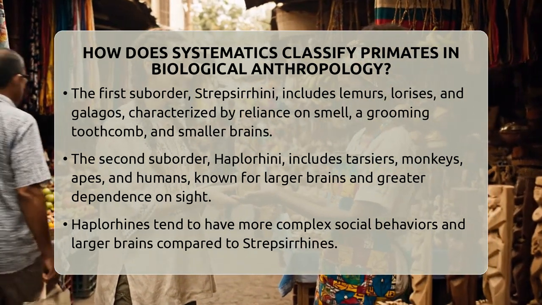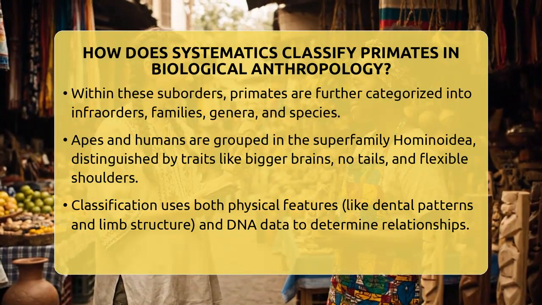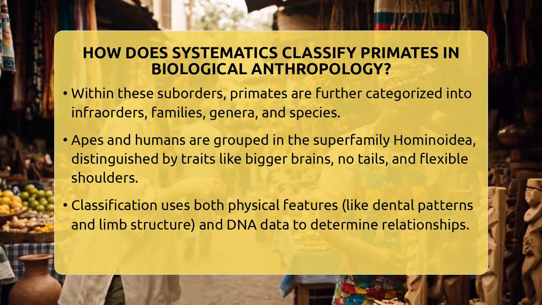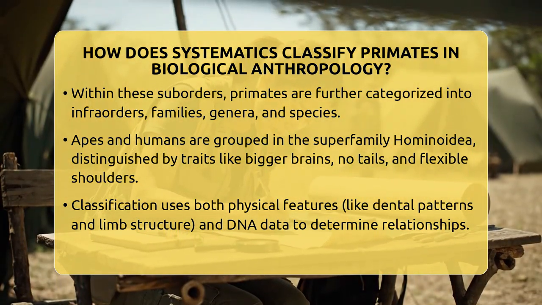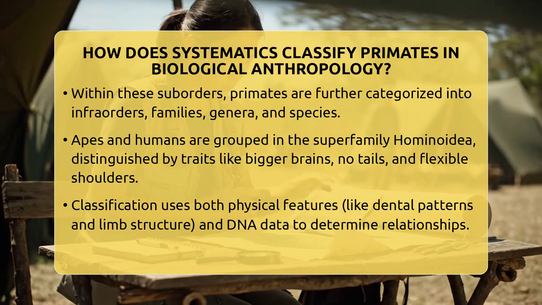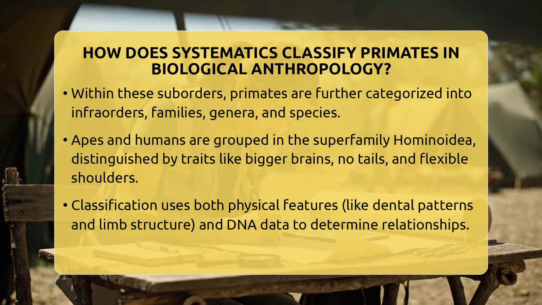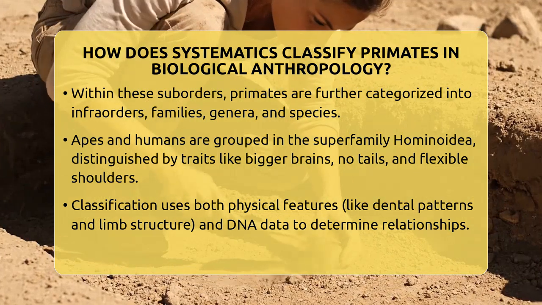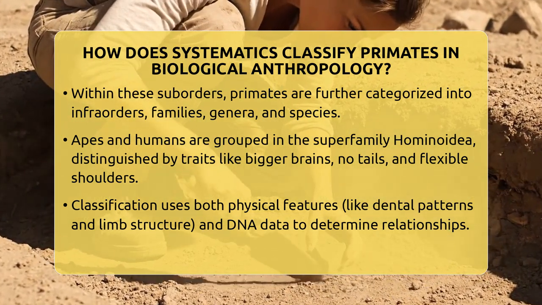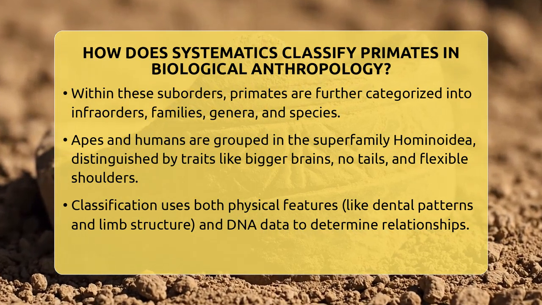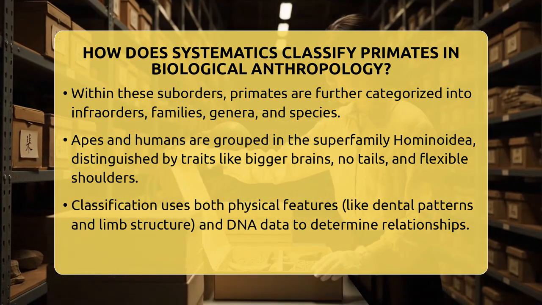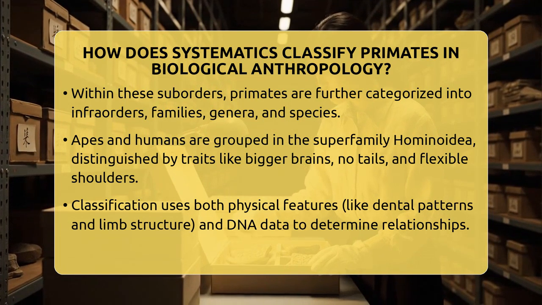Within these suborders, scientists classify primates into smaller groups called infraorders, families, genera, and species. For example, within haplorhines, apes and humans are grouped in the superfamily Hominoidea. This group is characterized by traits like bigger brains, no tails, and more flexible shoulder joints. These features help us tell apes and humans apart from other primates.